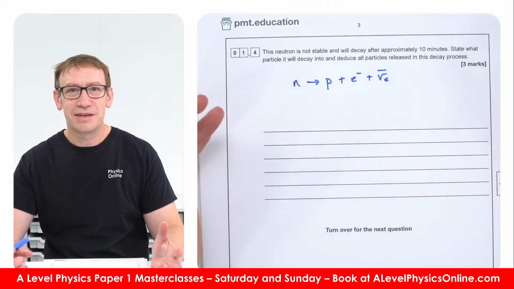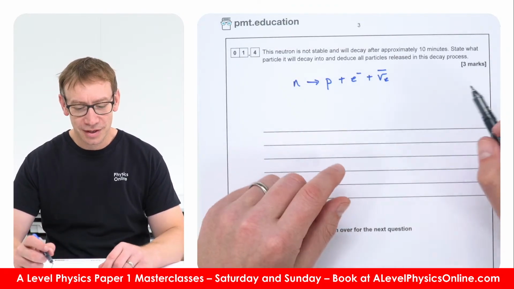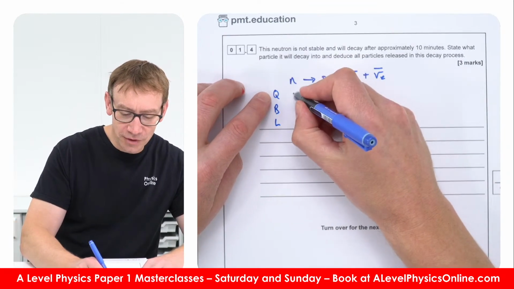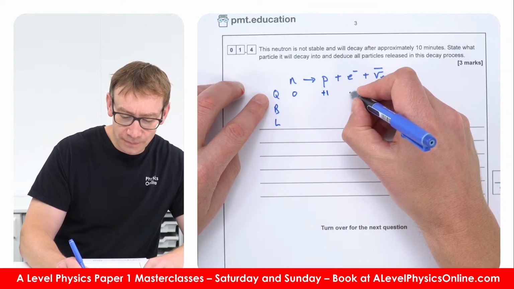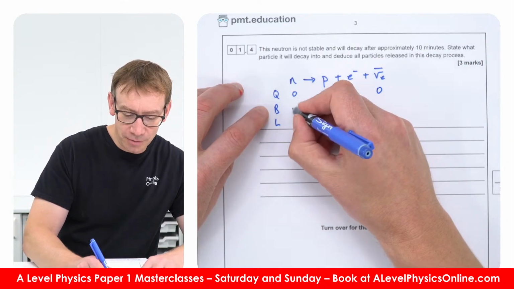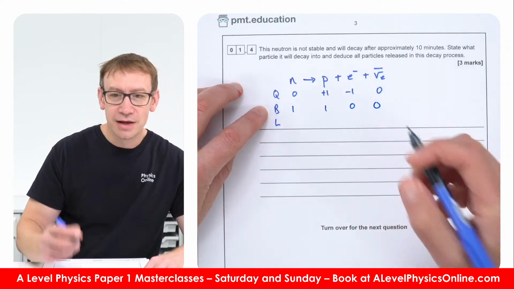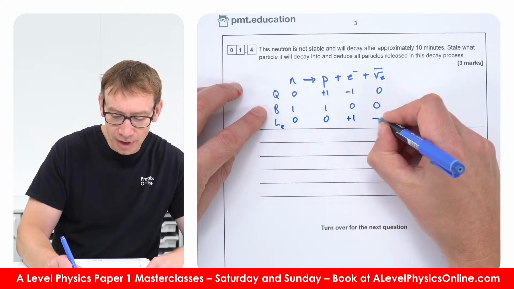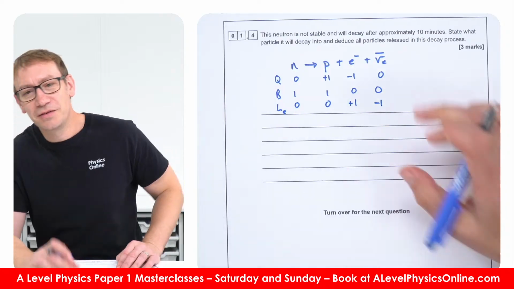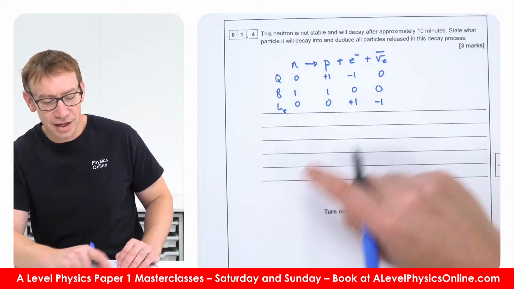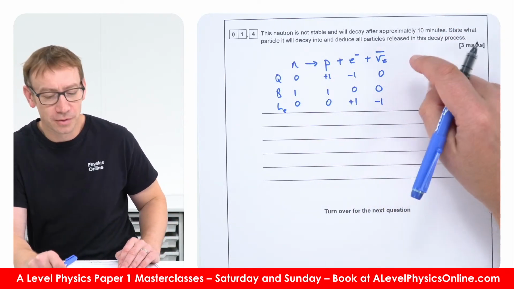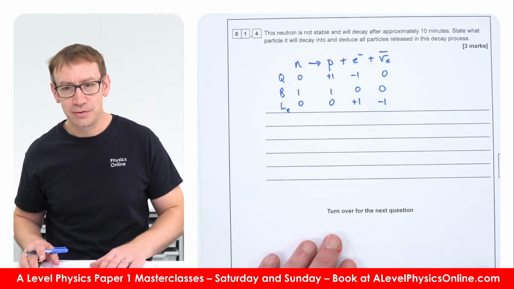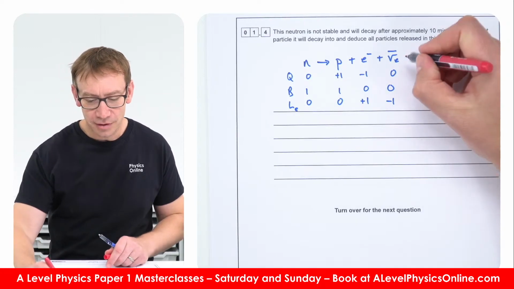I guess this isn't maybe the same style as a real exam question, but if you think about the charge, the baryon number and the lepton number, we've got a charge of 0, plus 1, minus 1 and 0. The baryon number is 1, 1, 0 and 0. And then we have a lepton number of 0, 0, plus 1 and minus 1. So I guess this is the way that this question says to deduce that. But basically this is just a fact that you should be able to recall. So a neutron will decay into a proton, an electron and an anti-electron neutrino. There we go, just some more facts that all of you need to know.